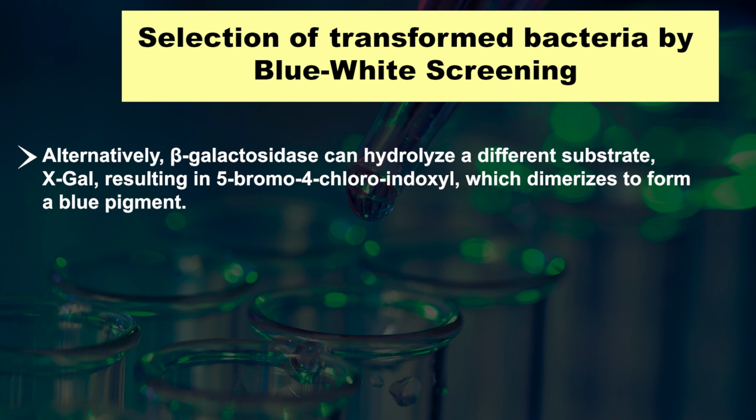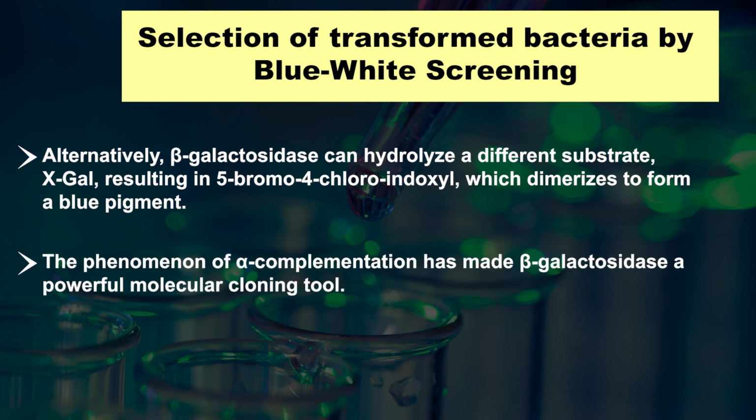Alternatively, beta galactosidase can hydrolyze a different substrate, X-gal, resulting in 5-bromo-4-chloro-indoxyl, which dimerizes to form a blue pigment.